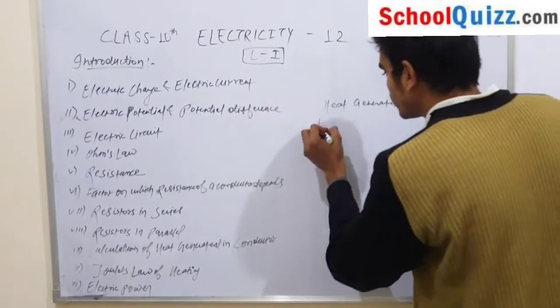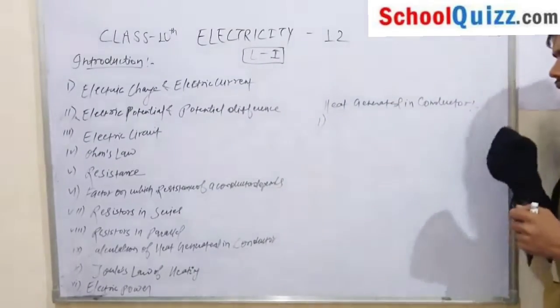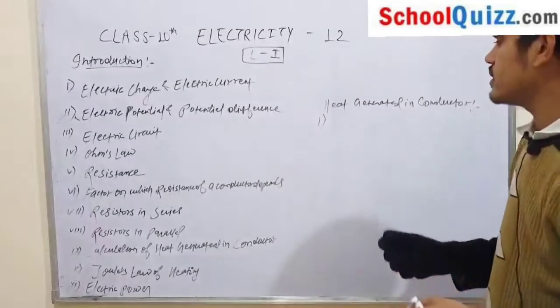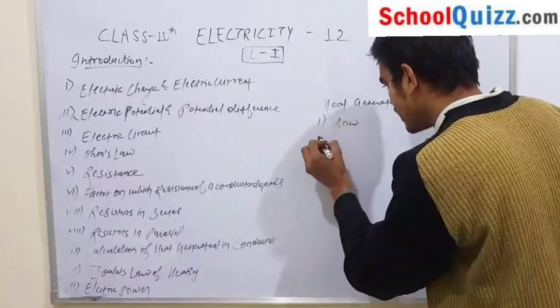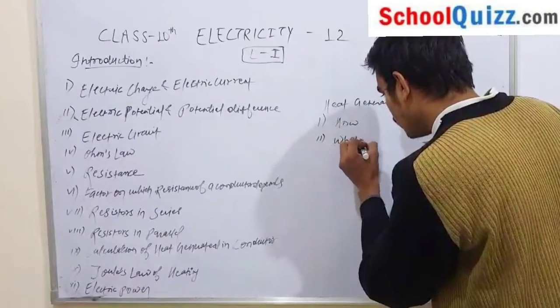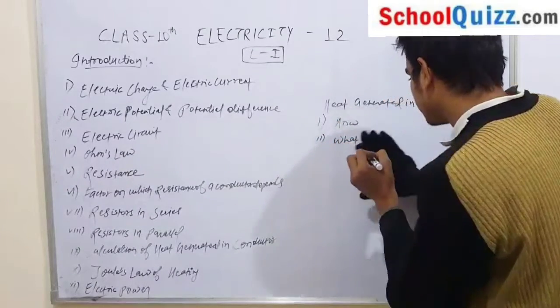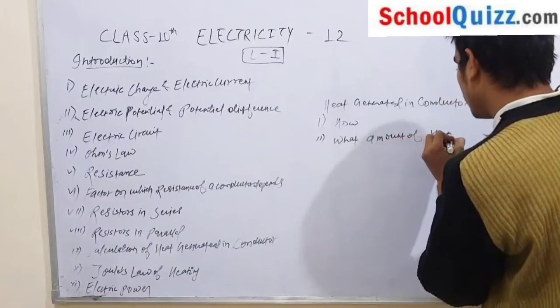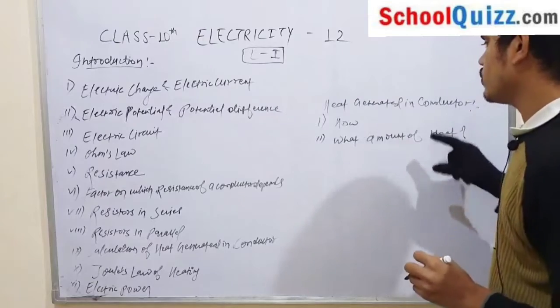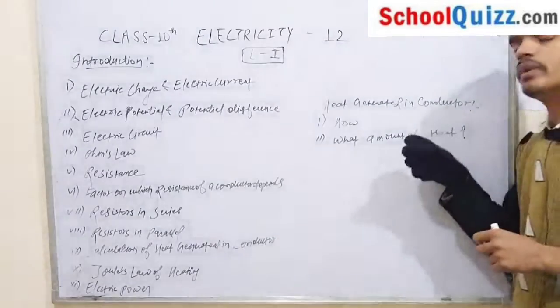So what are the two questions? First, how is heat generated, and second, what amount of heat will be generated. So these are the two basic questions that arise.